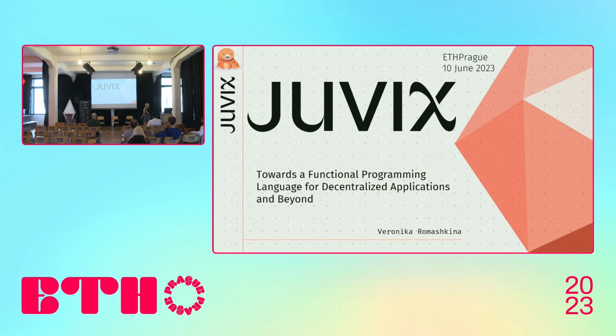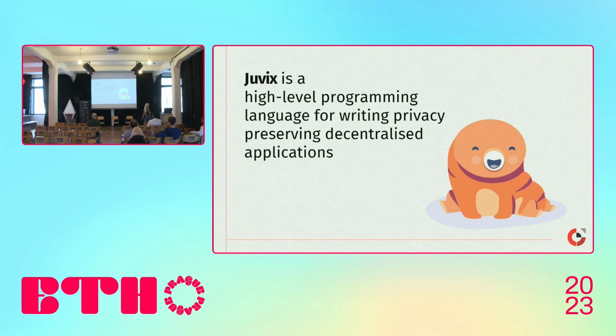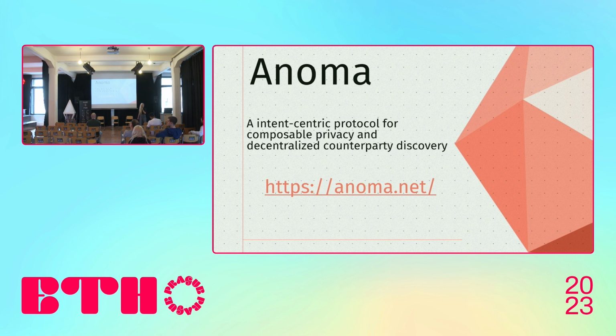And let's start. So Juvix is a high-level programming language with a strong type system. Its goal is to write privacy-preserving decentralized applications. And we're also focusing on privacy and security a lot, and also on efficient compilation processes to low-level languages such as C and LLVM. We're also focusing on deploying these applications smoothly on Anoma or Ethereum.